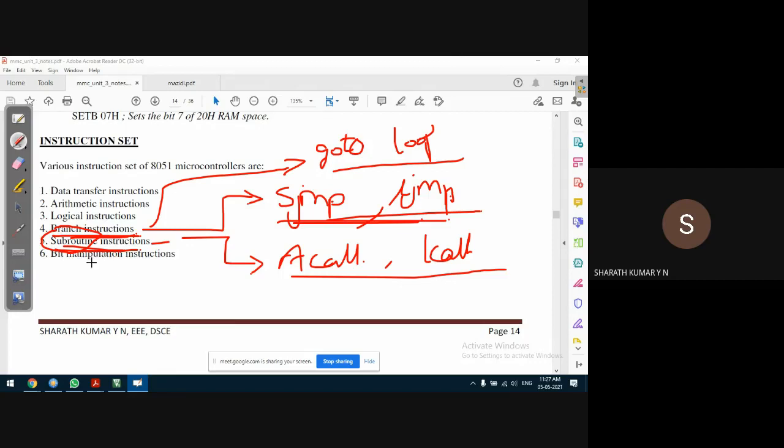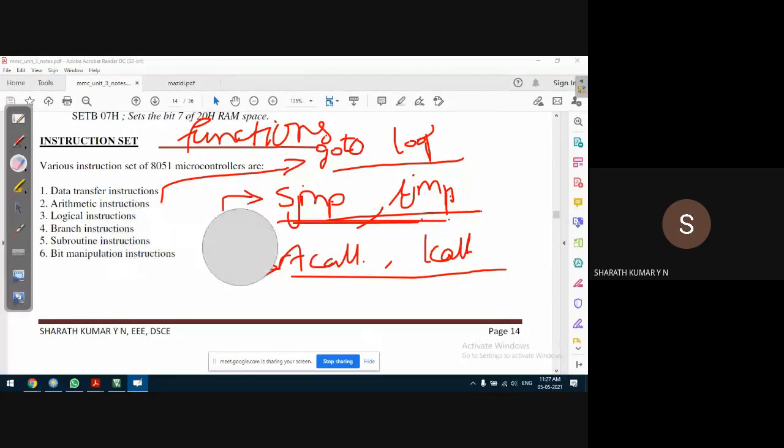Instead of writing the lines again in the program, we group them under a subroutine. In C language, we call that functions. Why do I take the example of C? Because we have already studied the basics of C, so that will help us in understanding the programming concept. That is known as a subroutine call.